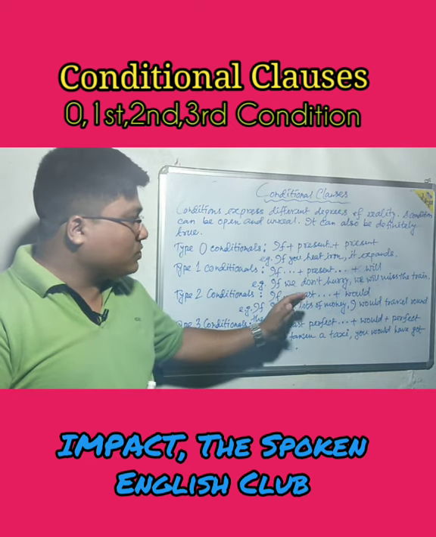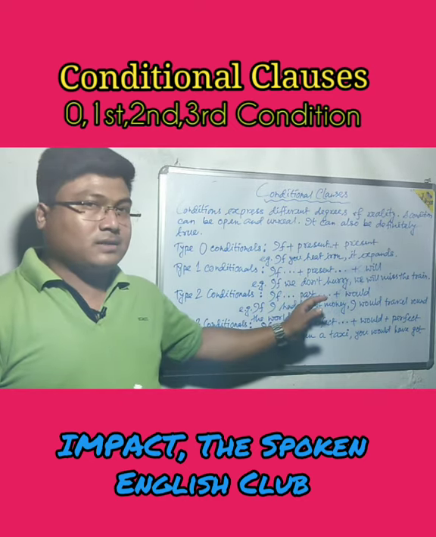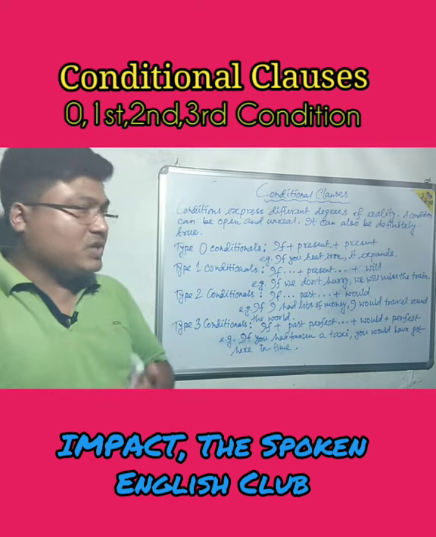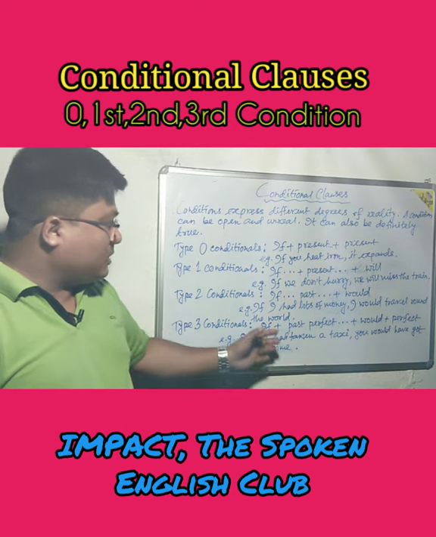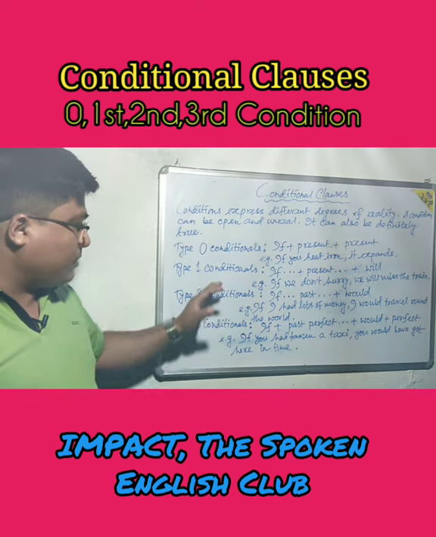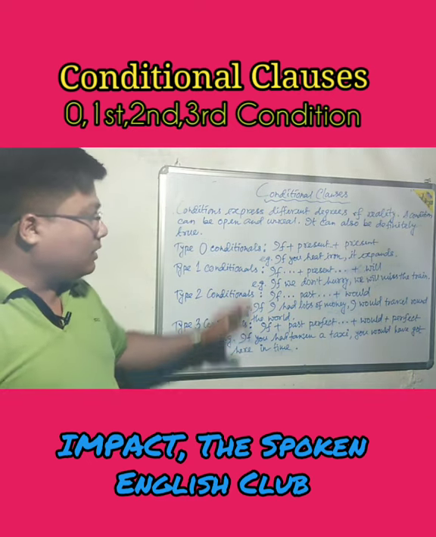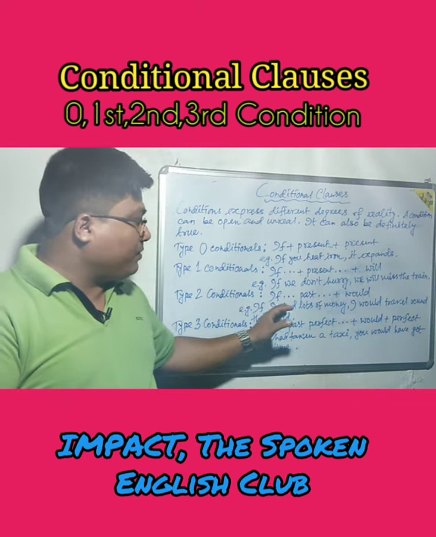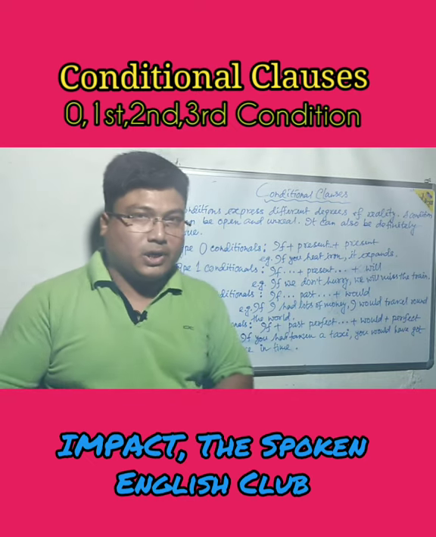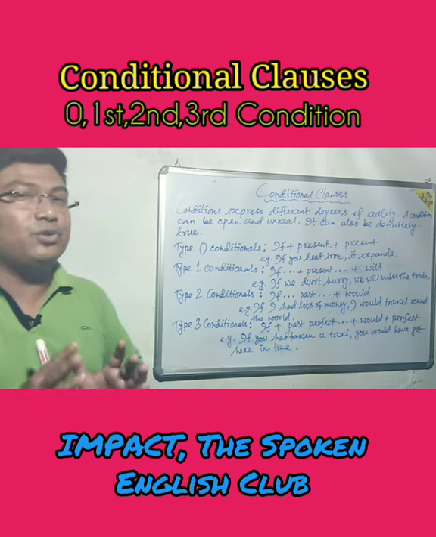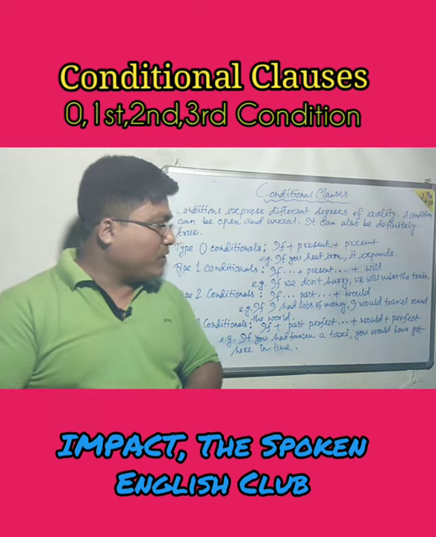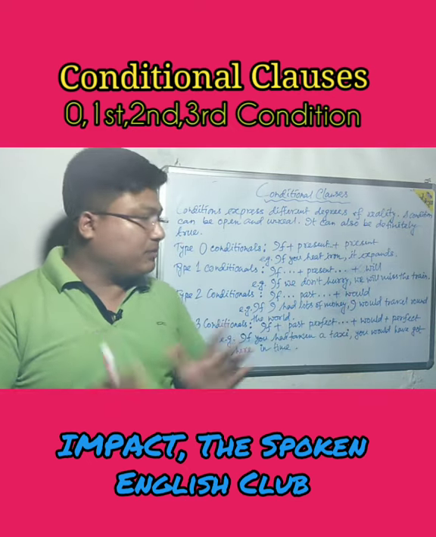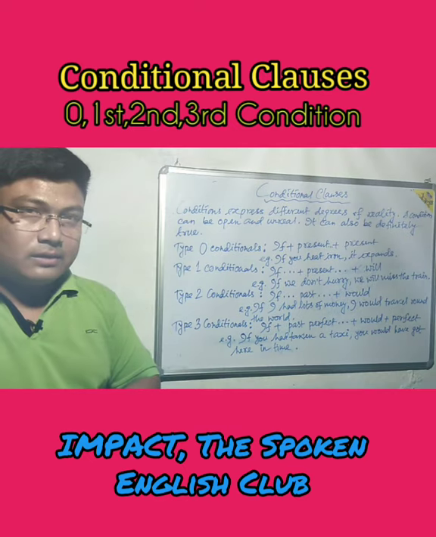Although we have used here simple past tense, it may express present or future time. And these two conditionals, type 2 and type 3, are unreal. Imaginary. If I had lots of money, it means that I don't have lots of money.